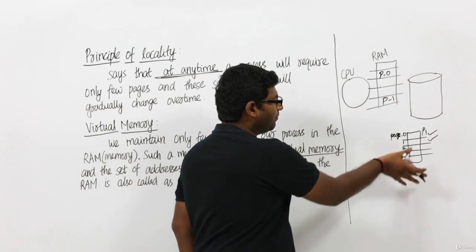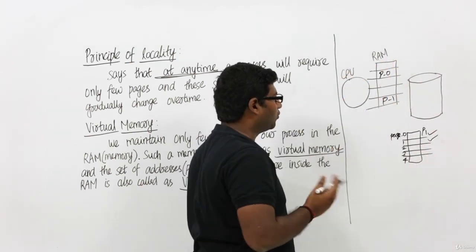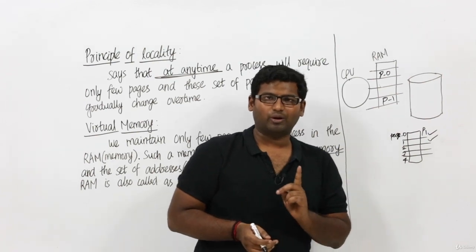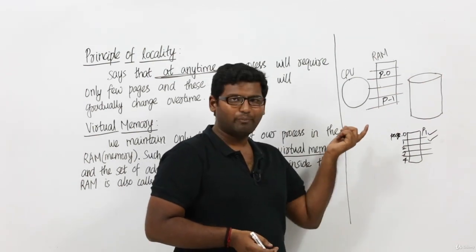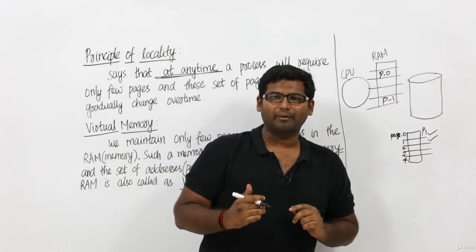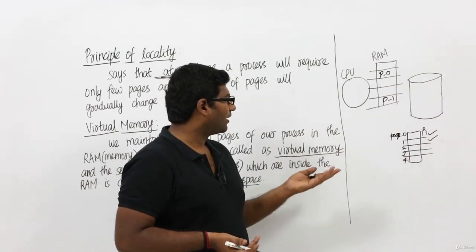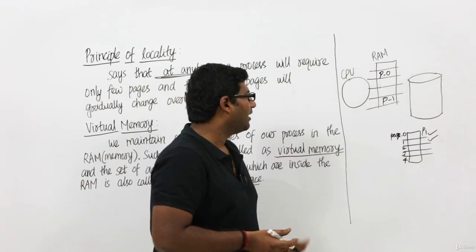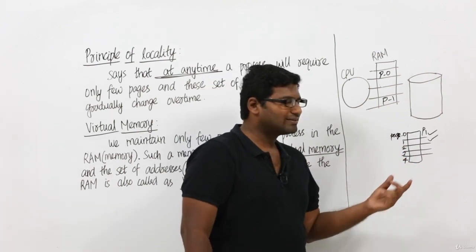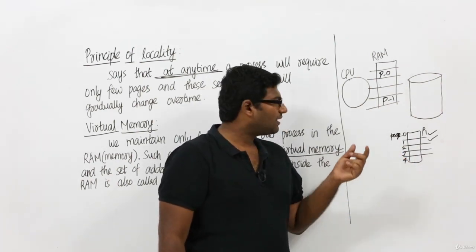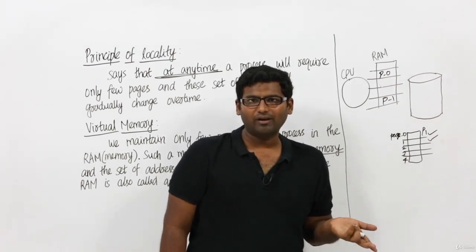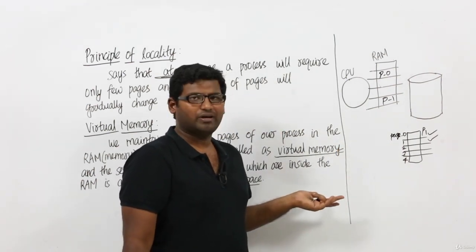Now what I have done is I have placed all these 5 pages over here. So our degree of multiprogramming is only 1, because I am maintaining only one process in the RAM. Again, it is not practically possible. I am just telling you these things to make you understand the concepts easily. As of now, we have only P1 over here, and P1 has gone to IO. So the CPU is actually free, idle. The CPU is not executing any process. Why? Because the CPU cannot execute any process.